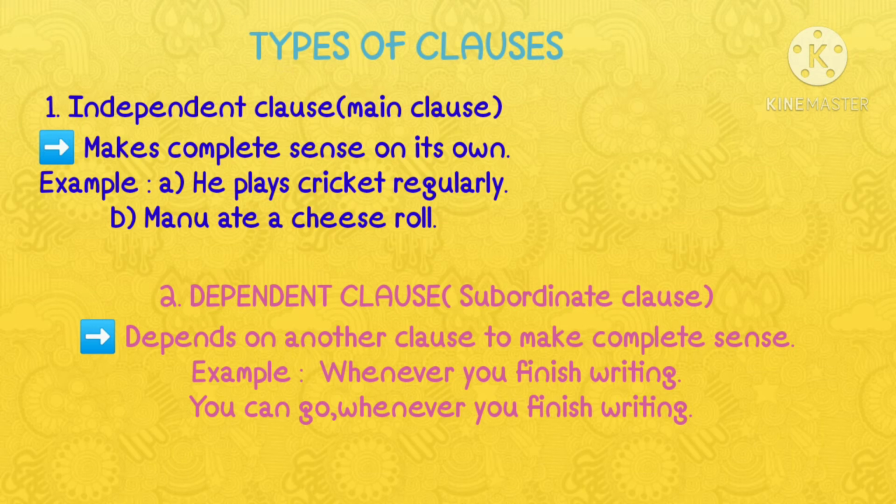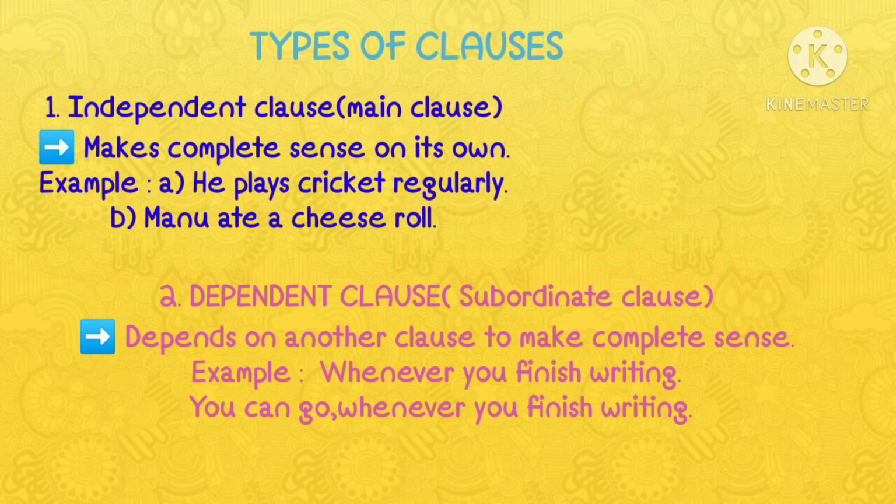That means the clause which gives complete sense is called the independent clause or the main clause. Whereas the dependent clause depends on another clause to make complete sense. Therefore, it is also called a subordinate clause. You can understand the dependent clause with an example.